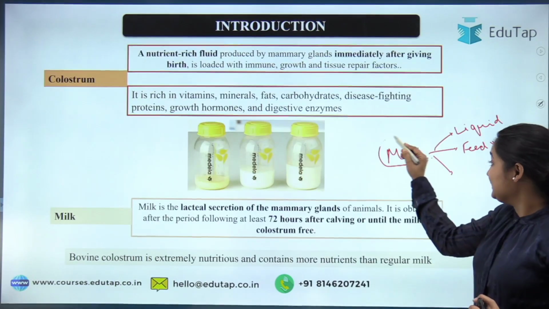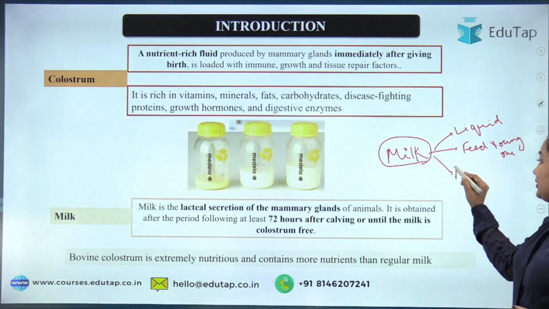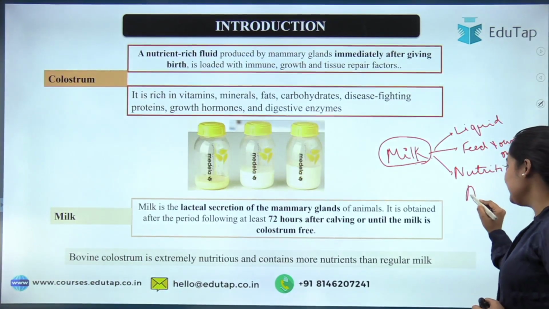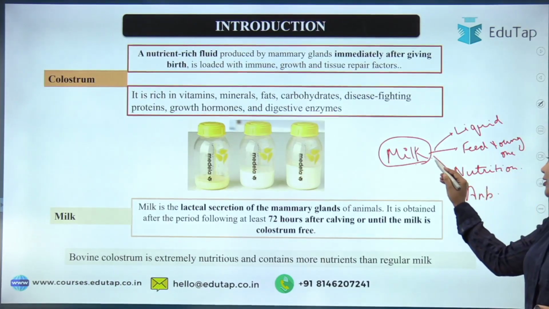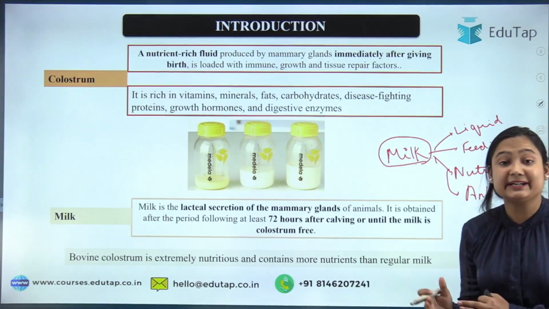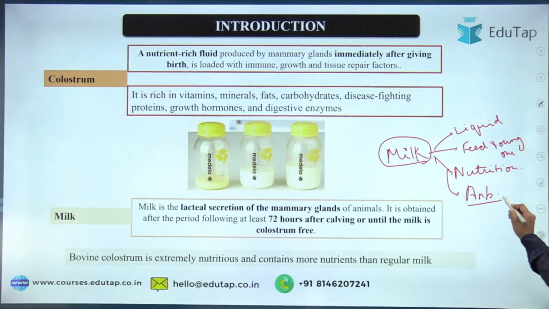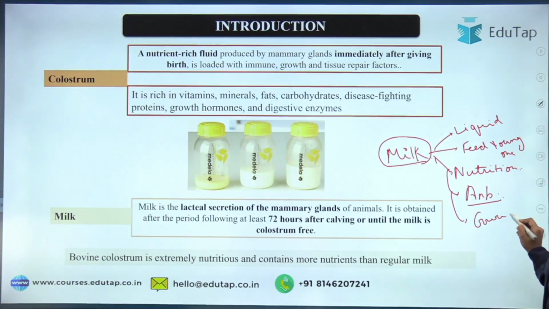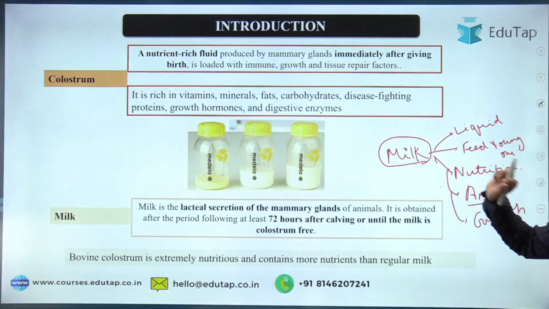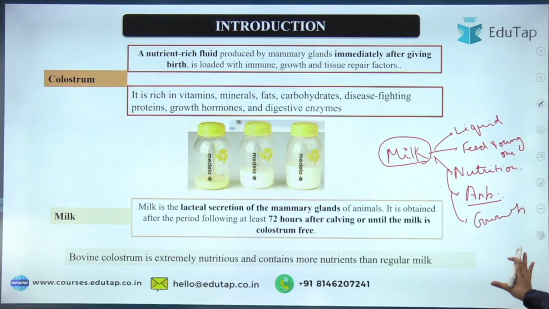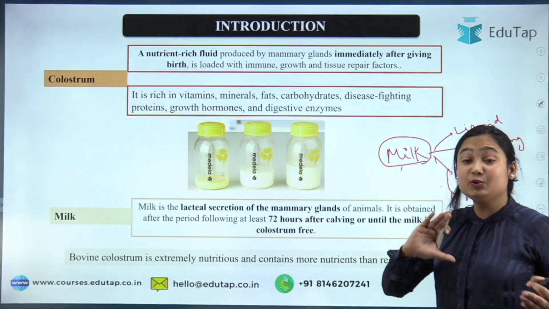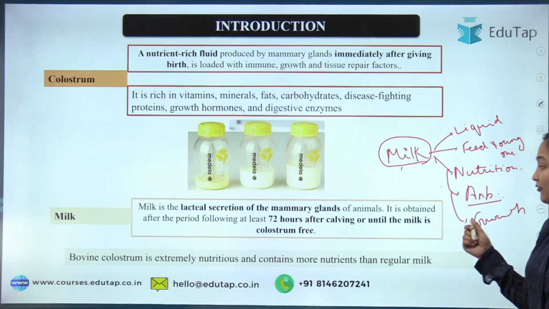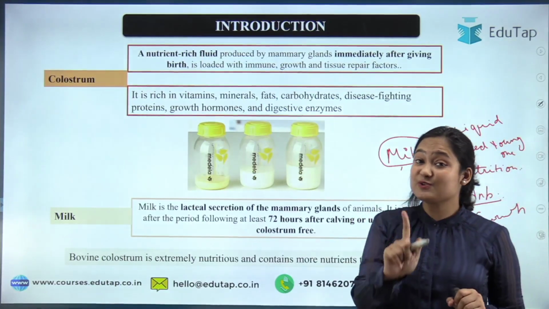So what will be in the milk? Besides providing nutrition, milk will also have antibodies, which help the young one resist and fight off disease. Also, milk helps in growth, so for growth too the young ones are totally dependent on milk. So this is the objective of milk. Now we know milk is a very nutritious liquid produced by the mammary gland in mammals to feed the young ones, and we have understood why young ones need it.